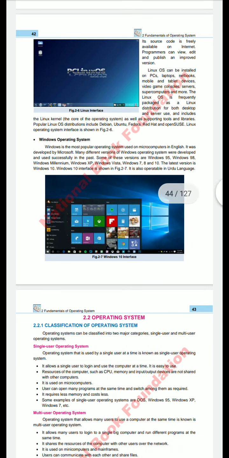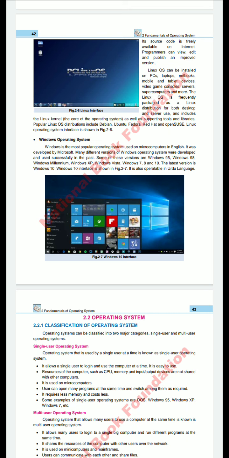And last one is, dear student, the Windows operating system that we are using in our computer, and this is the Windows 10 diagram that is shown. It is the most popular operating system used on the microcomputer. It was developed by Microsoft.